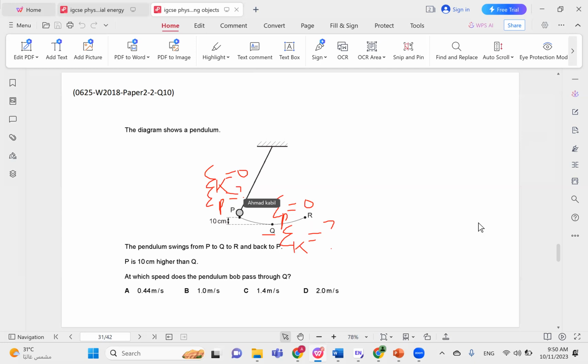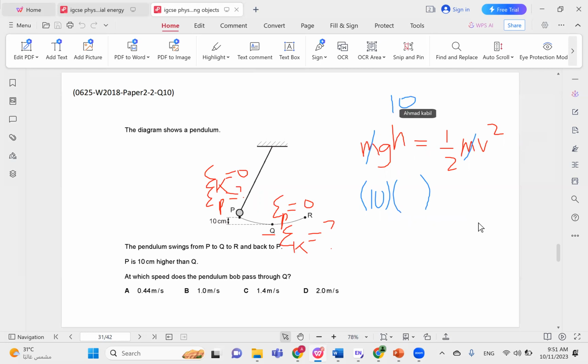So how do we solve this? Again, we just say mgh equals half mv squared. Cross out the m's. 10 of gravity times the height. You might make a common mistake here of writing the height as 10, but that would be wrong because this is 10 centimeters. So you have to divide it by 100. So the height is actually 0.1. This is equal to half v squared.